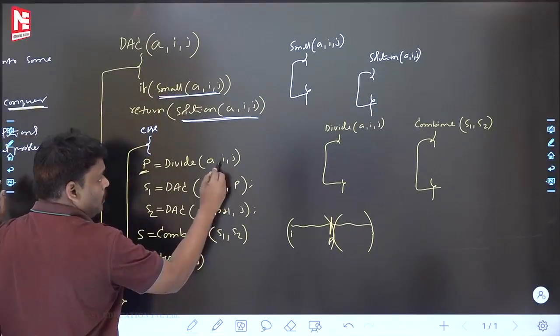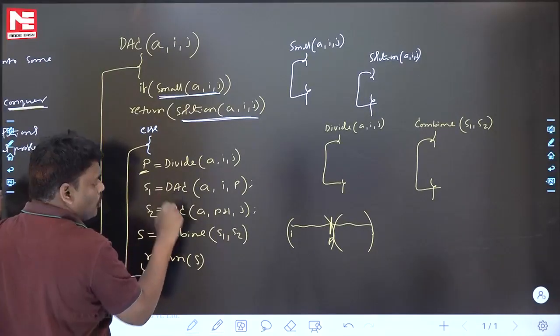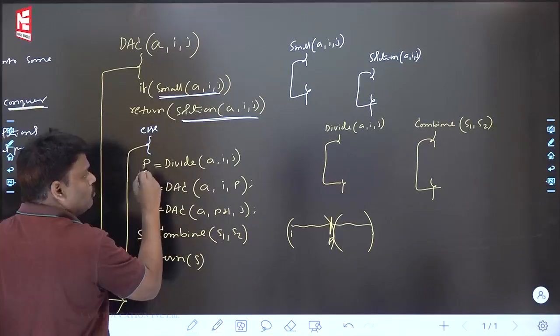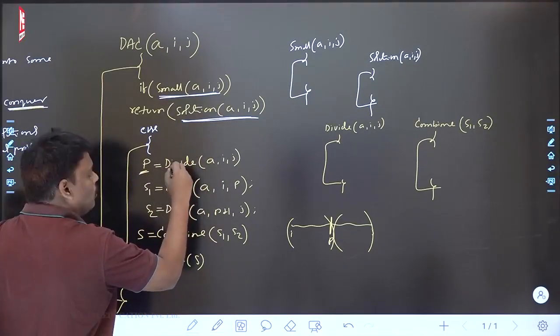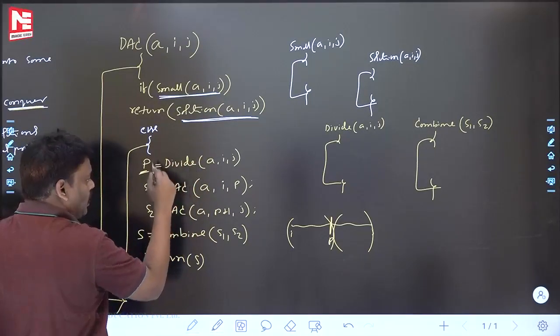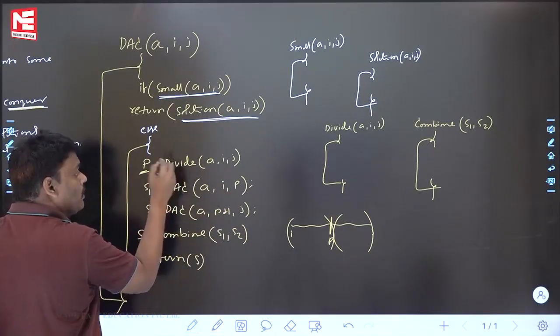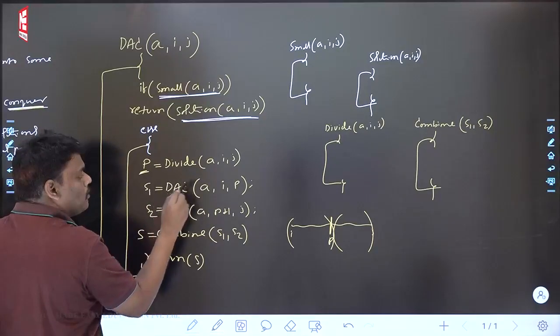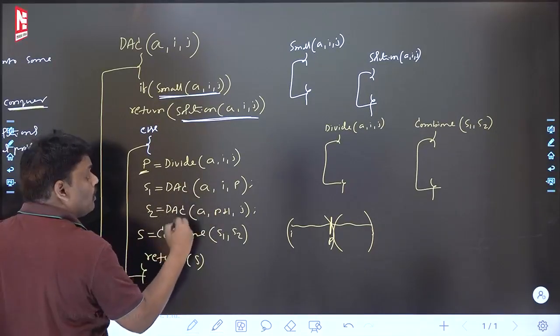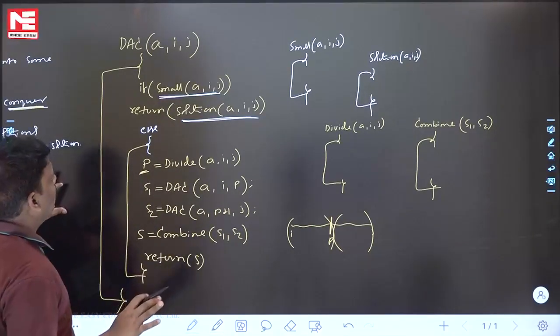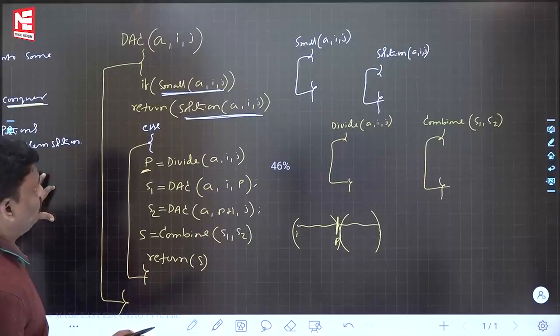Divide. According to division, automatically subproblems will come. This divide function is dividing into two equal parts, assume. Then write two parts: recursion on the left, recursion on the right. Suppose this divide function is dividing into three parts, then divide and conquer on the first one, on the second one, and on the third one will come. Because there are only two here, like that. It is the divide and conquer algorithm.